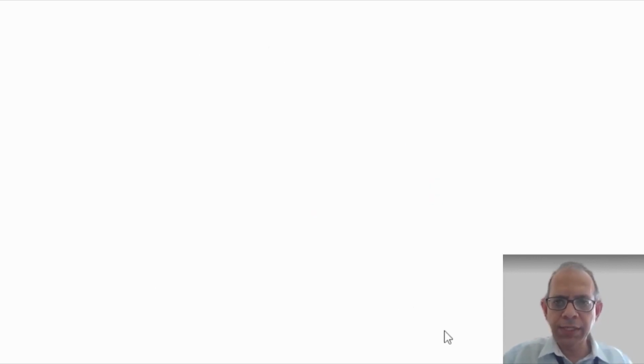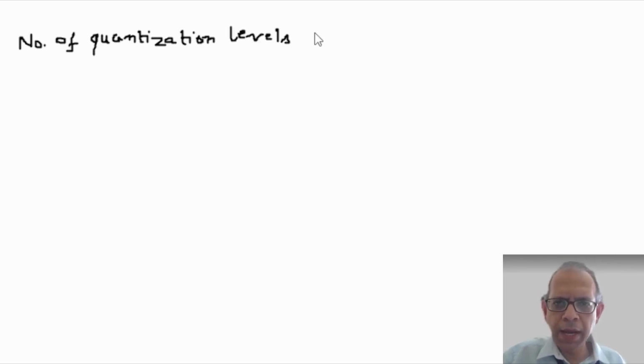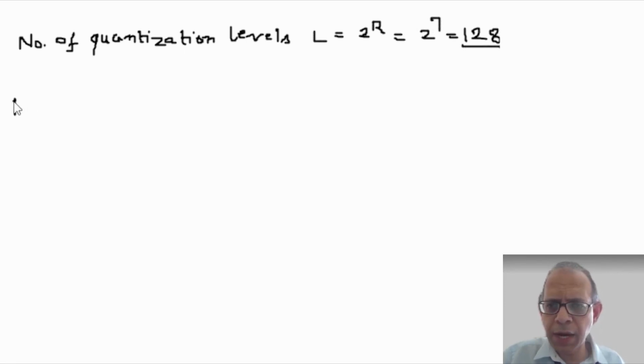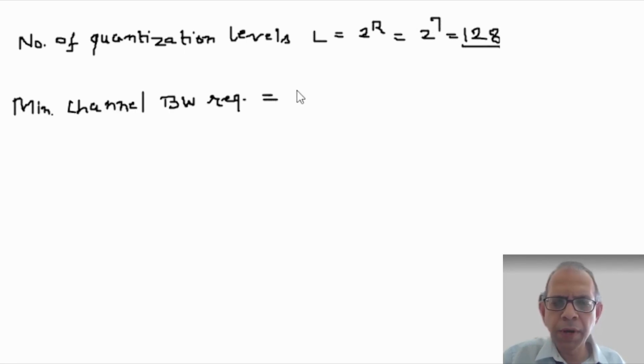The number of quantization levels accordingly, of course, these are non-uniform quantization levels now. So number of quantization levels L equal to 2 to the power R equal to 2 to the power 7, that is 128, and the minimum channel bandwidth required equal to half